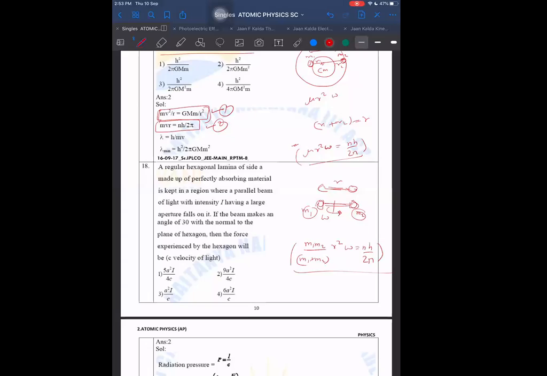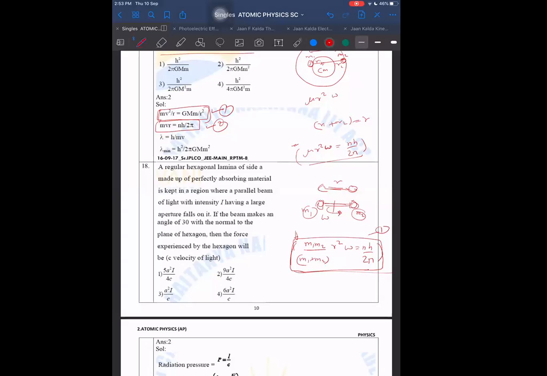If you don't find it in modern physics, you will get it in rotational mechanics, because somebody may have put it accidentally in rotational mechanics. But this was a question asked in IIT. It was a passage-based question, and there was one more problem based on this. One was where we have to use this quantum condition, and there was one other problem also.